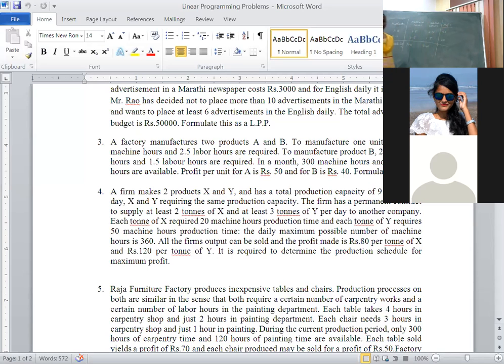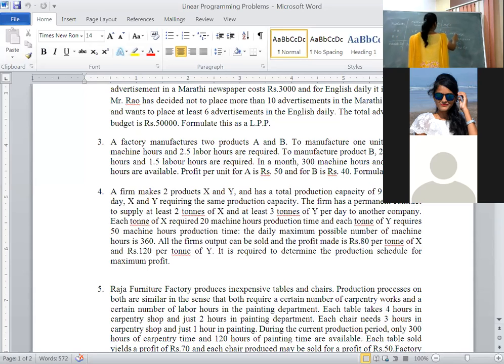It talks about profit. That means ultimately the objective function is maximize Z equal to 50x plus 40y subject to the constraints. Machine hours for products A and B: 1.5x plus 2.5y.